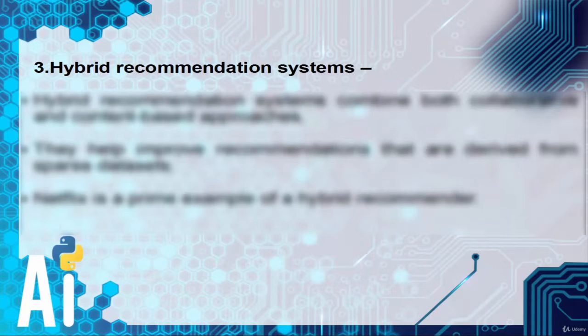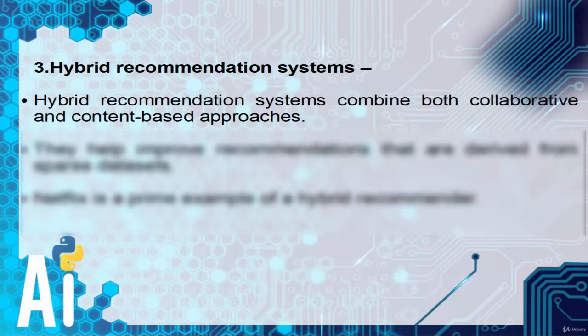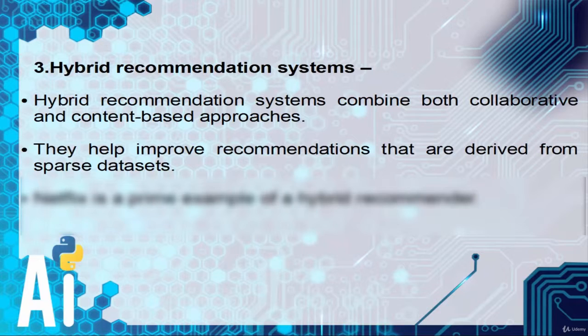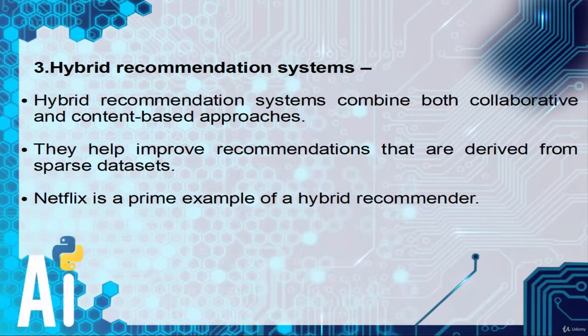Third one, hybrid recommendation system. Hybrid recommendation systems combine both collaborative and content-based approaches. They help improve recommendations that are derived from sparse datasets. Netflix is a prime example of a hybrid recommender.